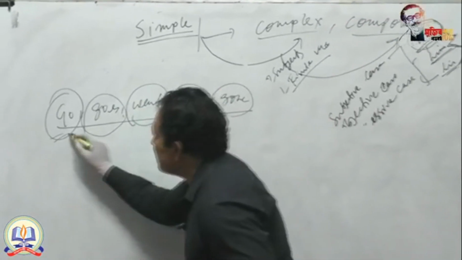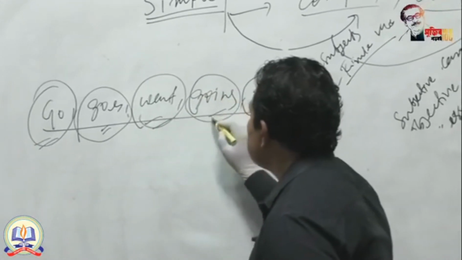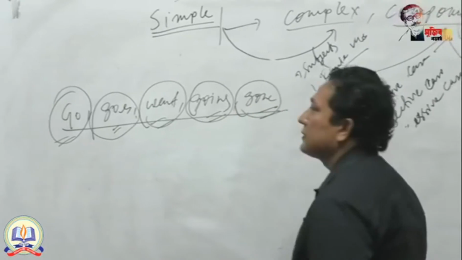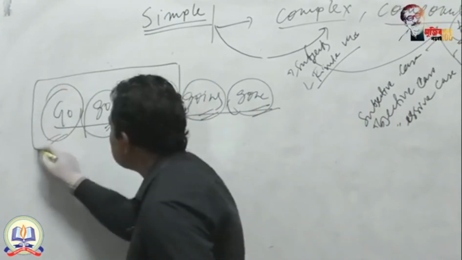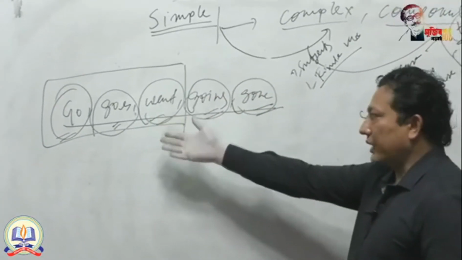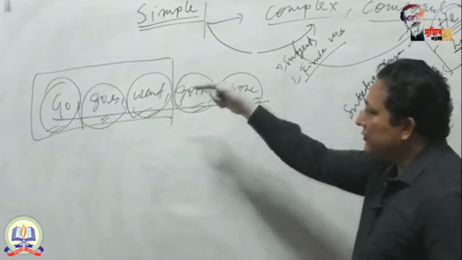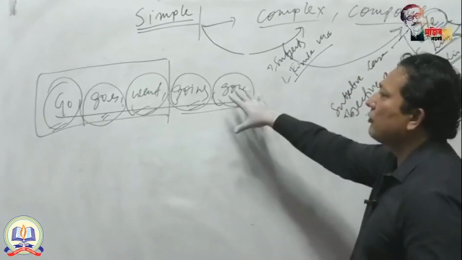This is base. Here you are adding s or es. This is past form. This is ing form. This is past participle form. That means these three forms, base, s or es, and past, actually indicate that it is finite verb. The ing and past participle forms indicate that it is non-finite verb.